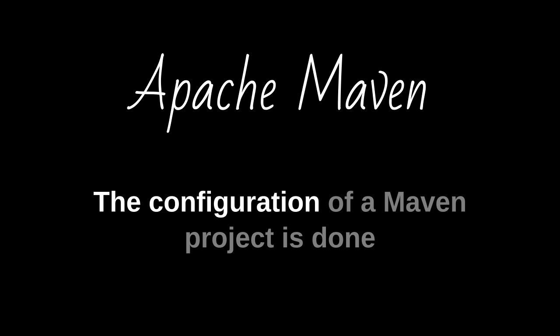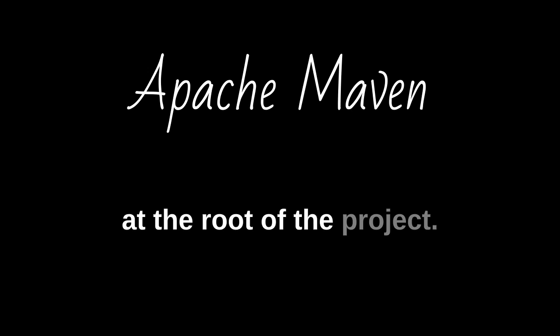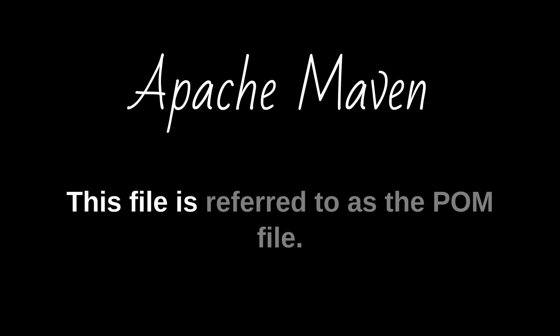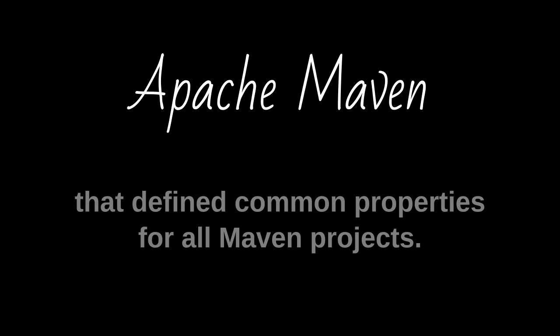The configuration of a Maven project is done by creating a file called POM.xml located at the root of the project. This file is referred to as the POM file. Each POM file inherits from a global super POM that defined common properties for all Maven projects.